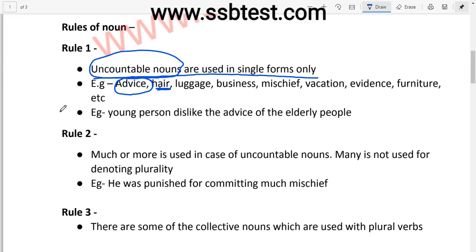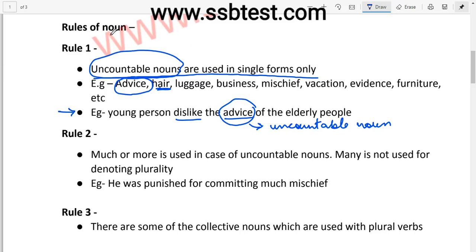Now see this example. Young person dislike the advice of elderly people. So this advice is an uncountable noun, right? You can't say young person dislike the advices of elderly people. No, that is wrong. Also, when I was going through previous year papers, I saw an example there.